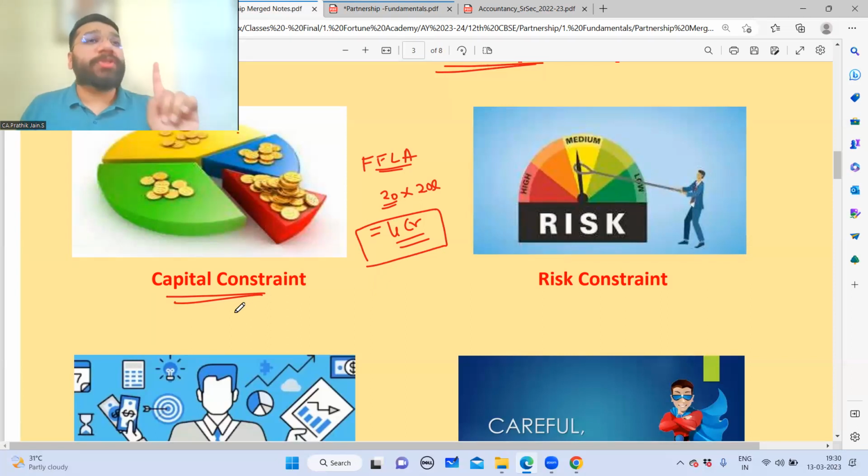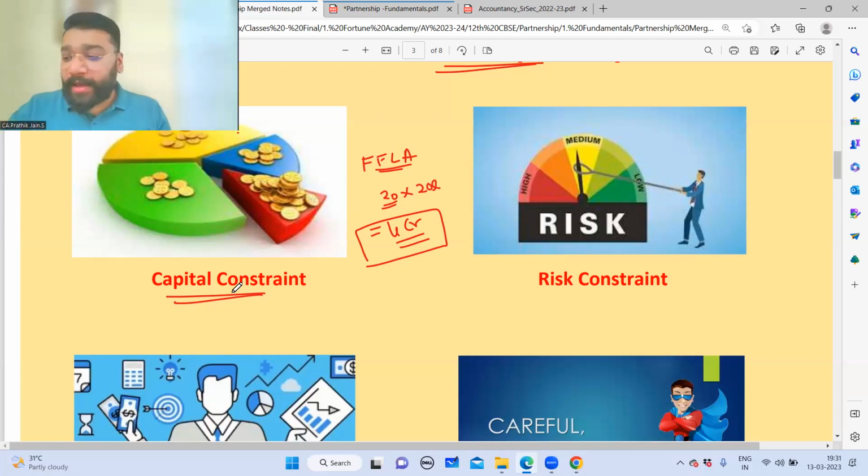So as a sole business owner, you might face a constraint in the capital. You might have less investment when you work as a sole owner or a sole businessman. So to overcome this constraint, people prefer partnering. I'll take one more partner of my equal level or caliber, and raise funds from his side. Let's say I'm putting 2 crore rupees and the other person is putting 2 crore rupees. By that virtue, a partnership business is being formed.